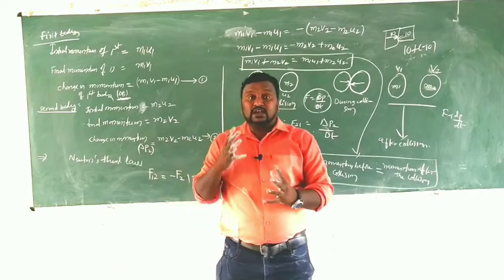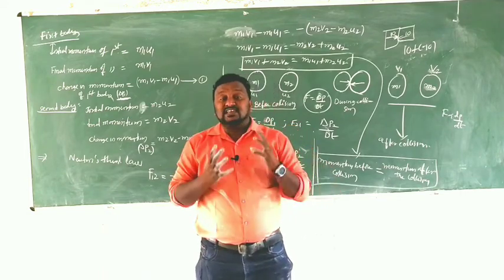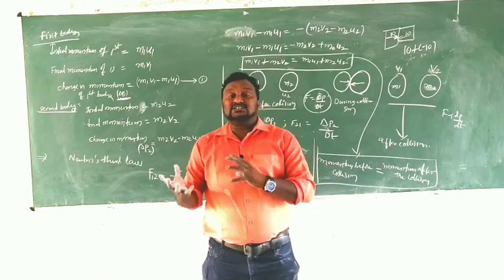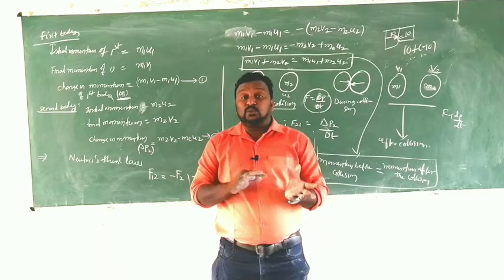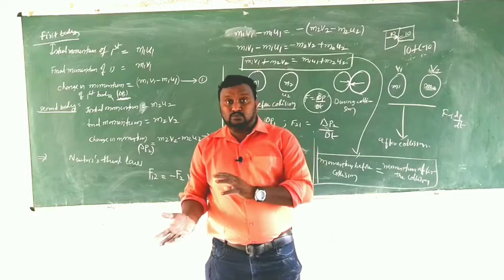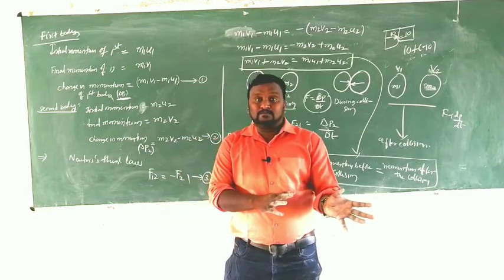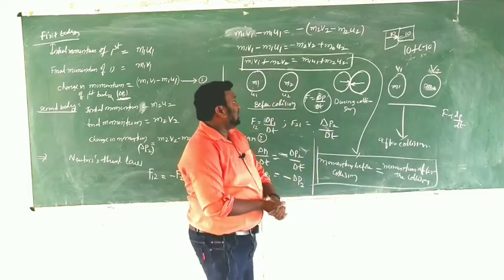To prove that, we are taking one example here. We are taking two spheres. They have masses m1 and m2. Before collision, they have initial velocities u1 and u2. After the collision, they have velocities v1 and v2. And during the collision, one should apply the force on another one. That is the situation here. That should be shown like this.